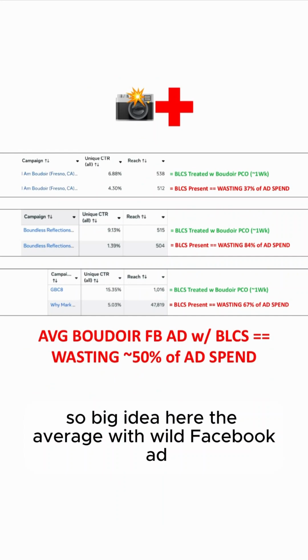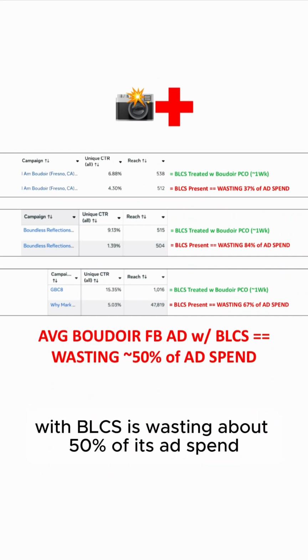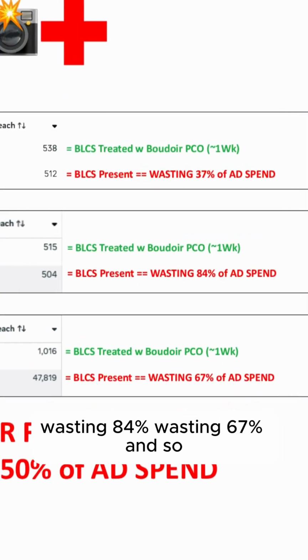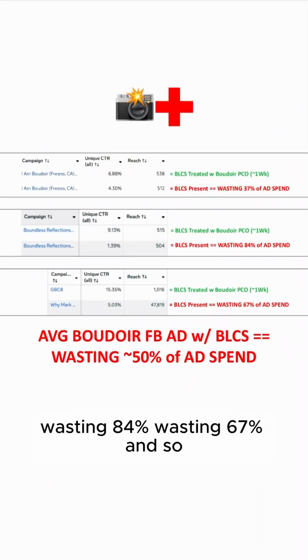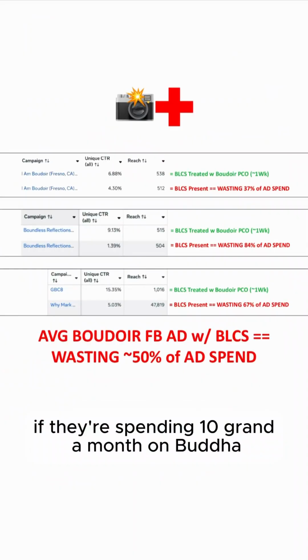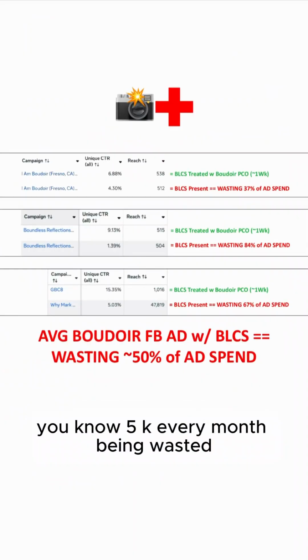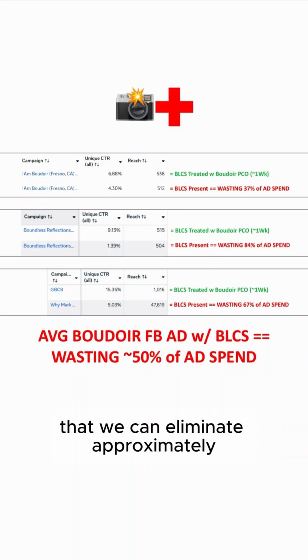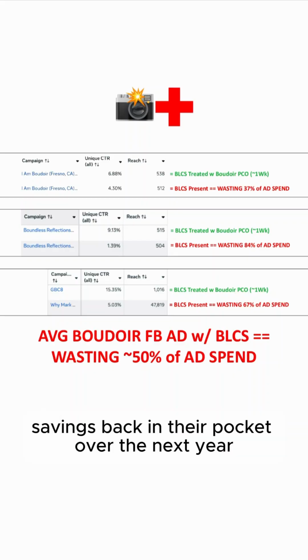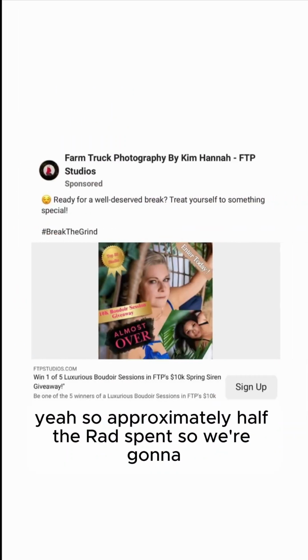So big idea here. The average Boudoir Facebook ad with BLCS is wasting about 50% of its ad spend. And I mean, look at the numbers here. Wasting 37%, wasting 84%, wasting 67%. And so if they're spending 10 grand a month on Boudoir Facebook ads, it's on average 5K every month being wasted that we can eliminate, and give them approximately 60K in bonus savings back in their pocket over the next year.